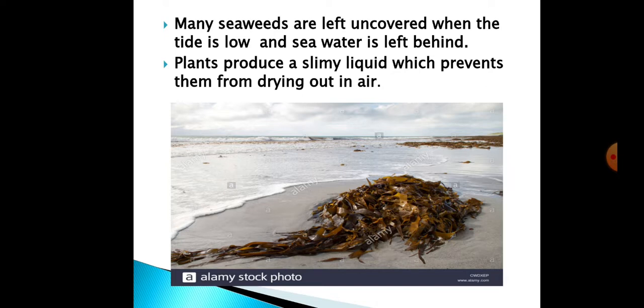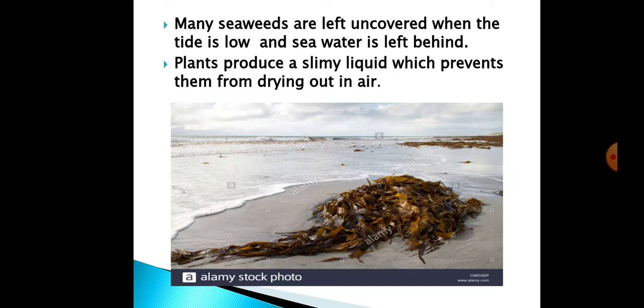So what do these plants do to prevent themselves from drying out? They will produce a slimy liquid, so that it will not let them dry in the air. These seaweeds are left over when the tide is low, when the sea water has gone back into the sea.